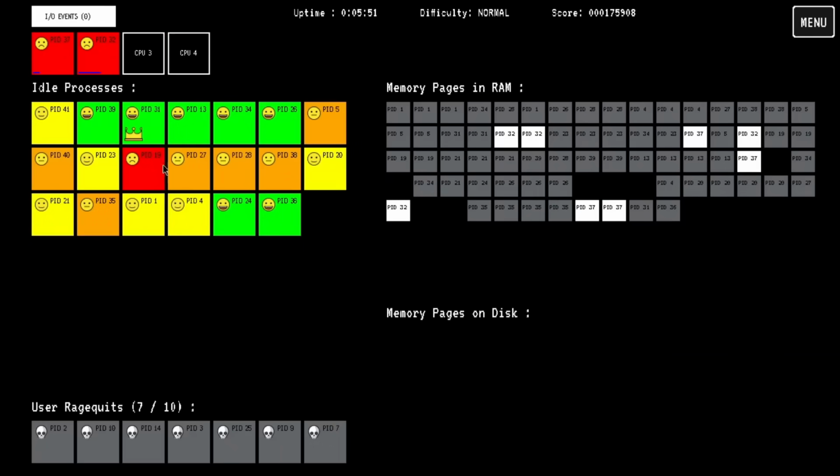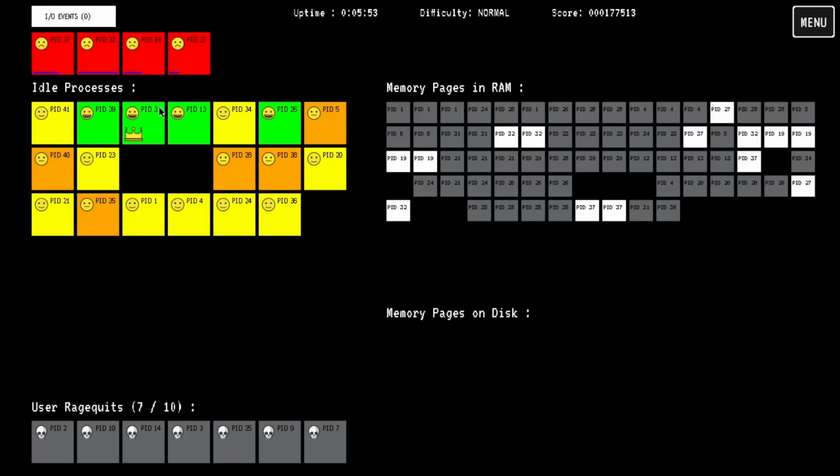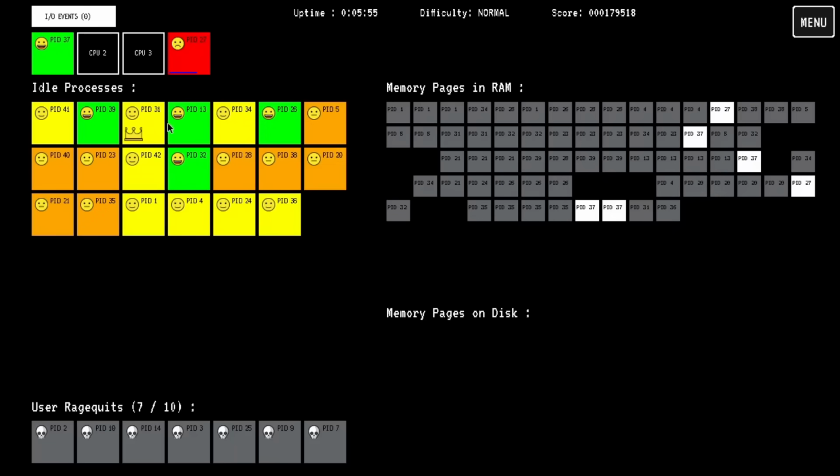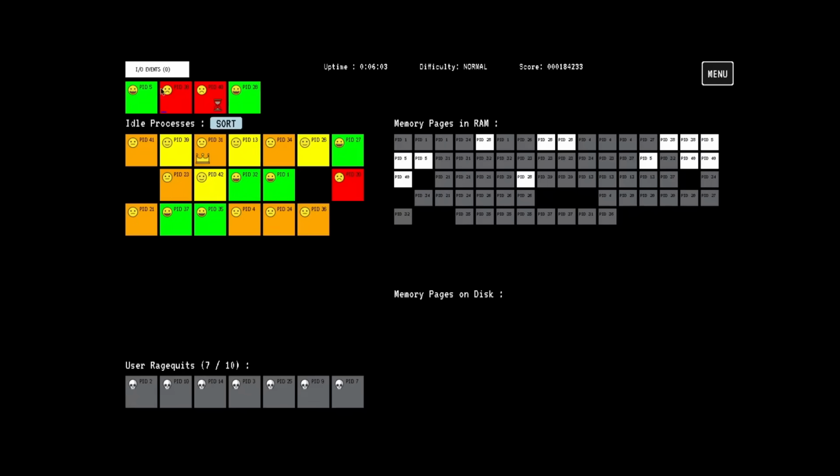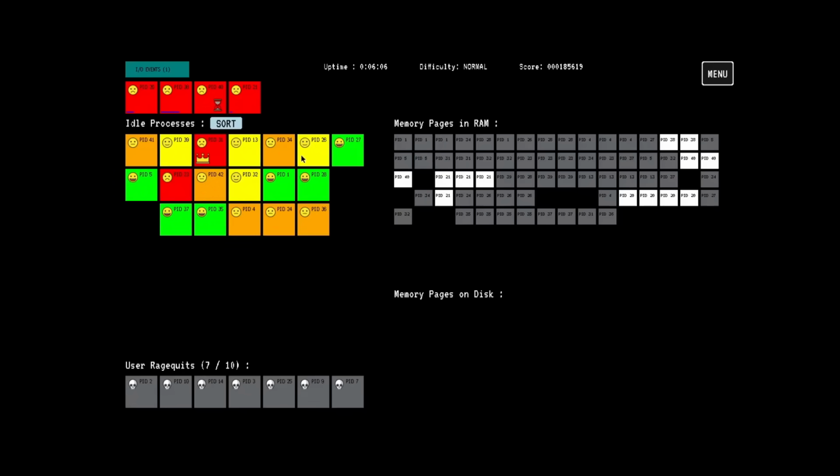I'm interested to see what you guys think about this game so far, but I have a feeling I'm being a really effective CPU scheduler. I'm kind of dominating this. There's very few processes actually going unheard, and I really should not have said that because immediately after that, they all start going red.